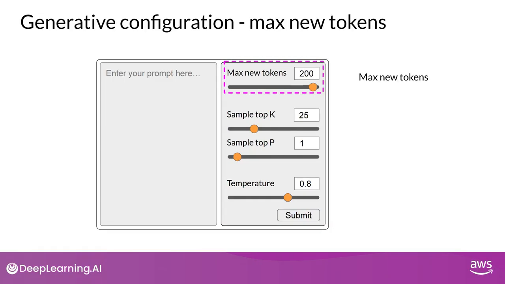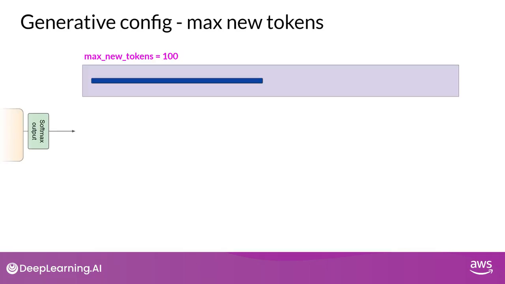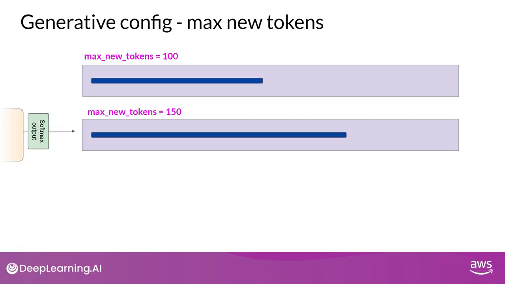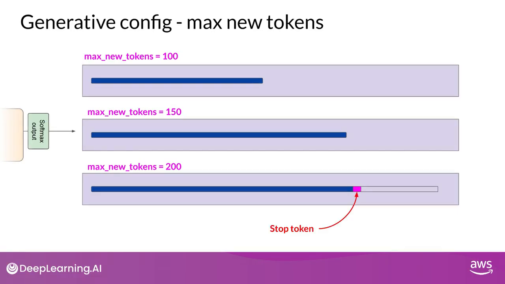Max new tokens is probably the simplest of these parameters, and you can use it to limit the number of tokens that the model will generate. You can think of this as putting a cap on the number of times the model will go through the selection process. Here you can see examples of max new tokens being set to 100, 150, or 200. But note how the length of the completion in the example for 200 is shorter. This is because another stop condition was reached, such as the model predicting an end of sequence token. Remember, it's max new tokens, not a hard number of new tokens generated.